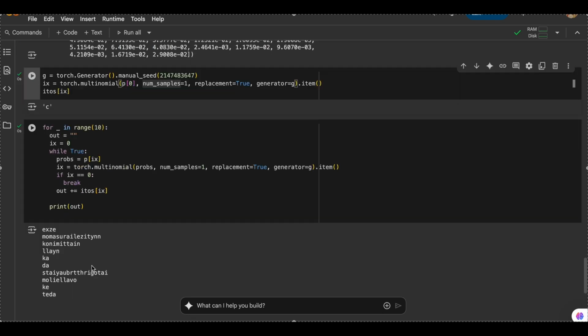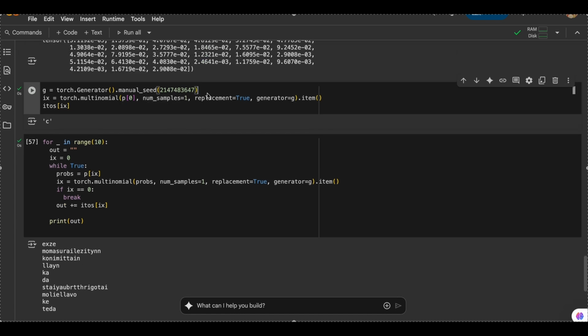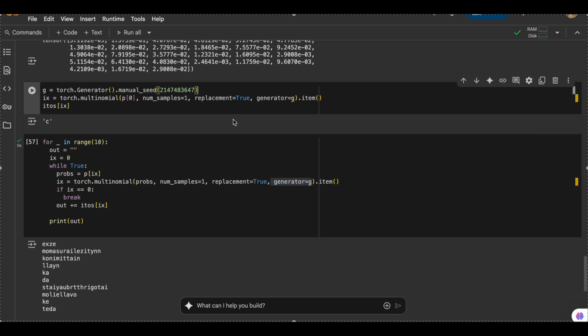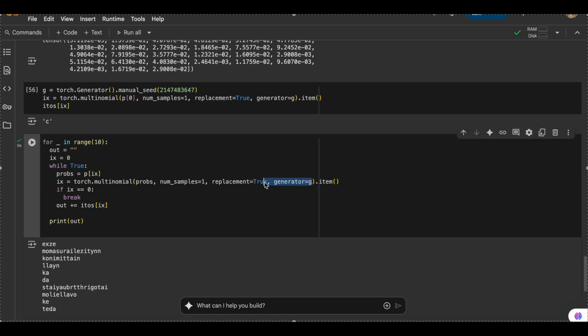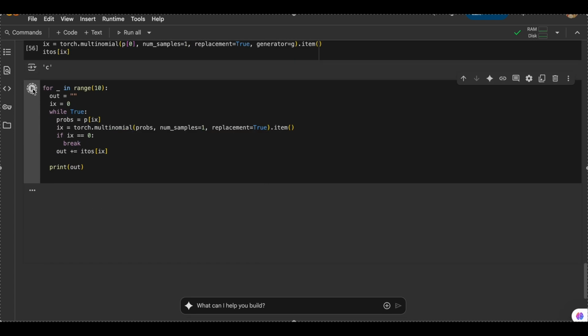EXZE, lion, whatever. And again, if I remove this generator seed, I'll get different names all the time.